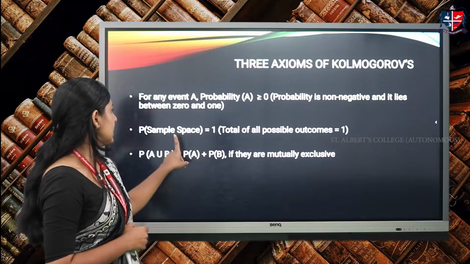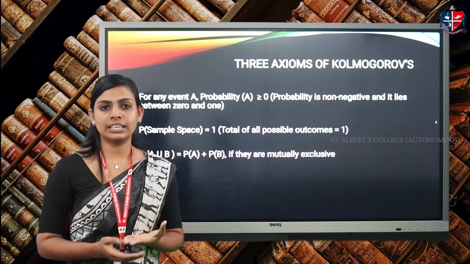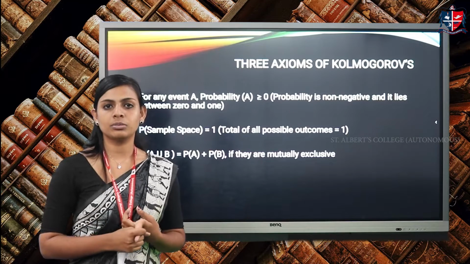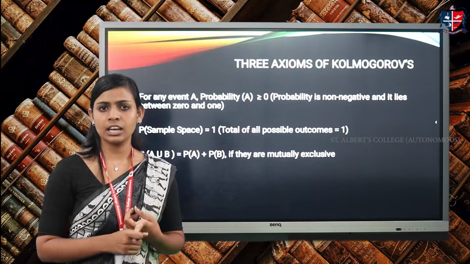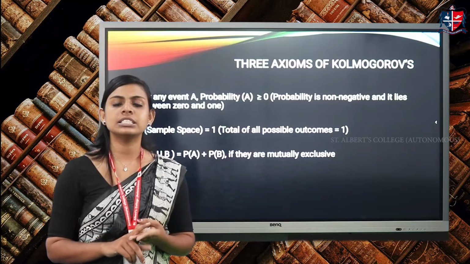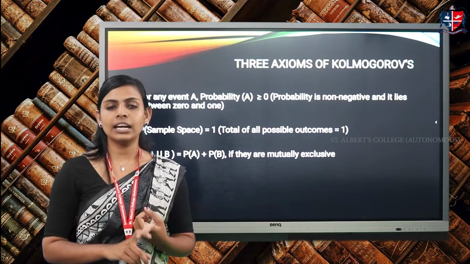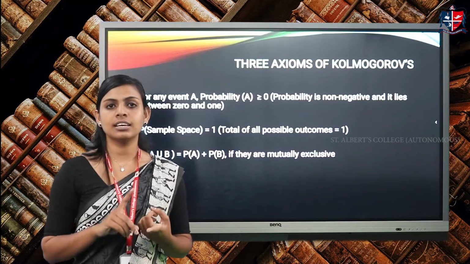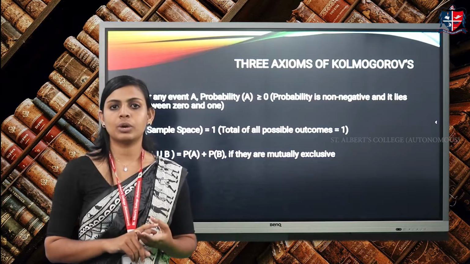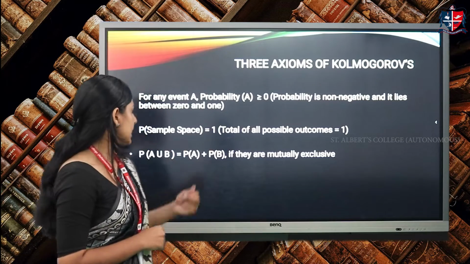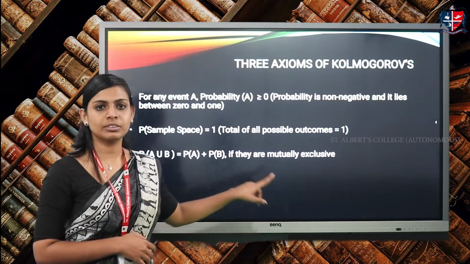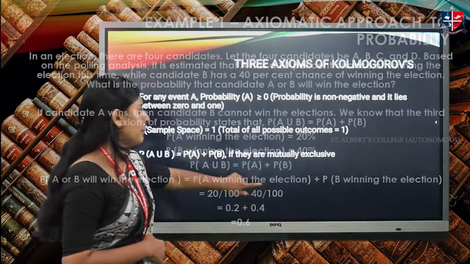Suppose in the sample space there are only two events. We'll take the example of tossing a coin. When a coin is tossed, we know that there are only two possible outcomes, that is, either you get a tail or you get a head. So the probability of getting a head is 1 by 2 and the probability of getting a tail is 1 by 2. So when you add the possible things in the sample space, that is the probability of getting a tail plus the probability of getting a head, which is 1 by 2 plus 1 by 2, you'll get 1. And the next one, that is the union: probability of A union B is equal to probability of A plus probability of B. To understand this, we look at an example.